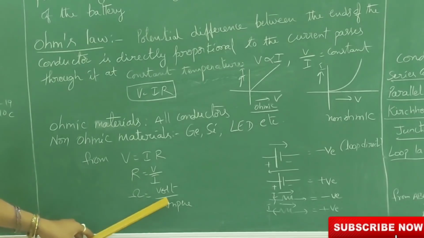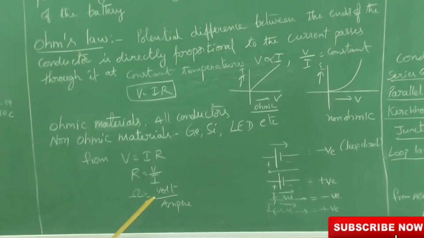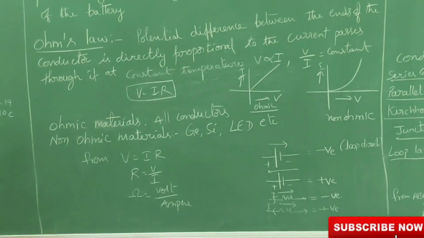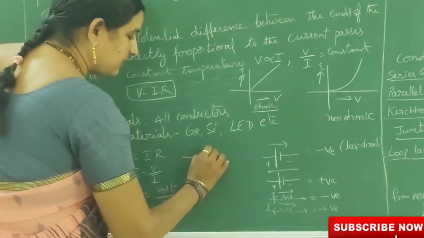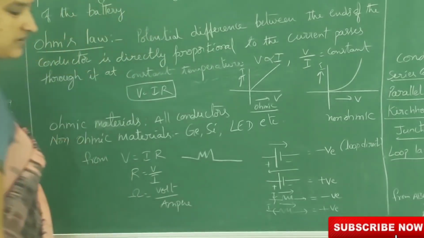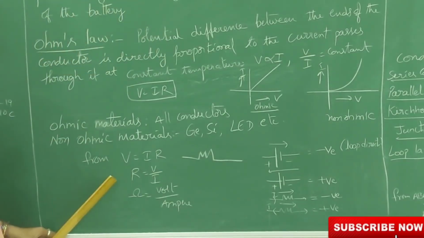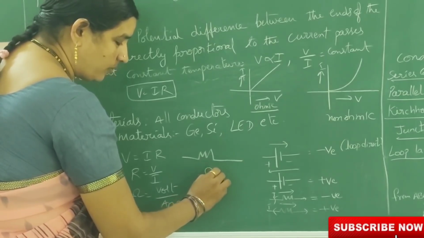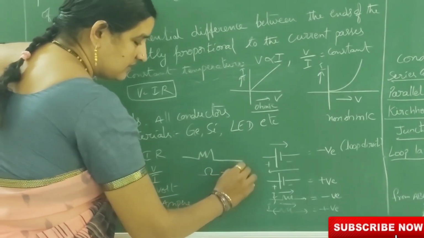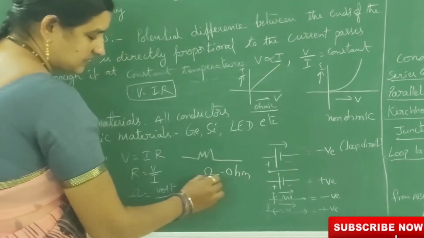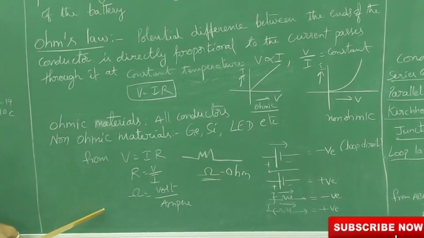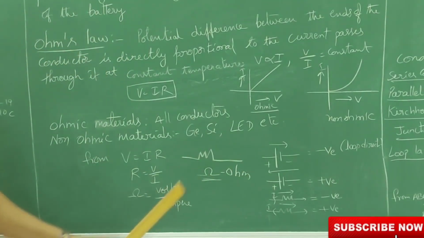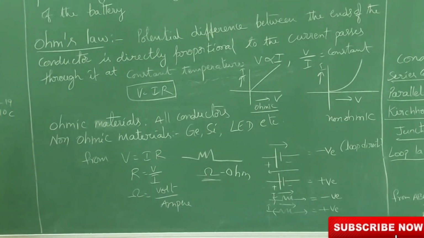Resistance also has a symbol to denote it. We denote resistance with this symbol, the symbol of resistance. The unit of resistance is the ohm, denoted by this symbol. So one ohm is equal to one volt per one ampere.